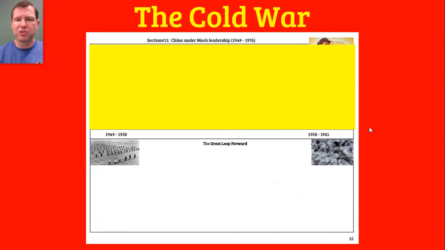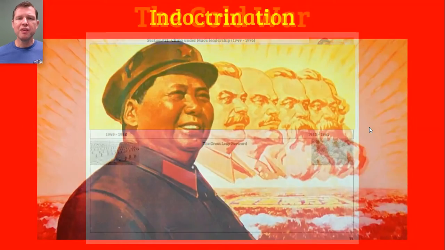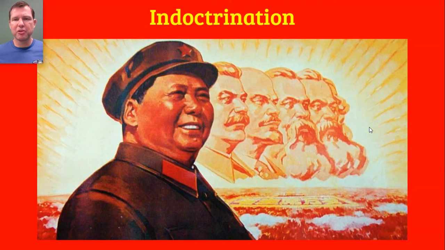So let's go back to October 1949 and the establishment of the People's Republic of China. And here we're at the top of page 15. So when Mao first established the People's Republic, you've got to remember that for over 2,000 years, Chinese society had been governed, had been ordered according to really the writings of one man. And that man's name was Confucius.